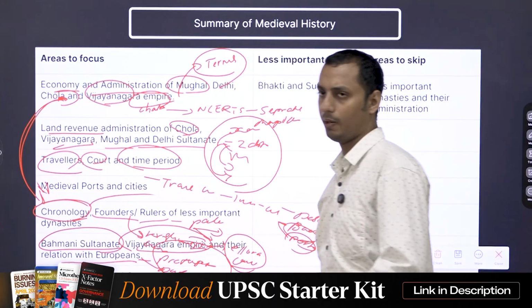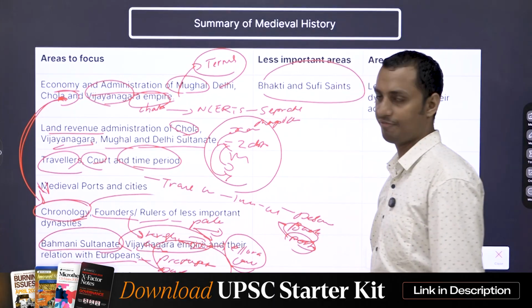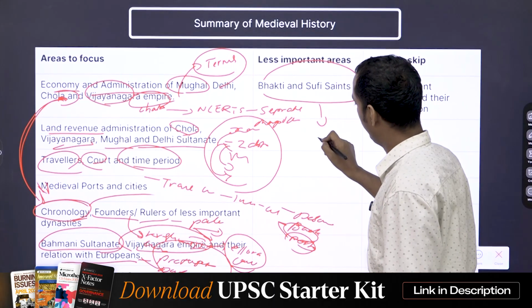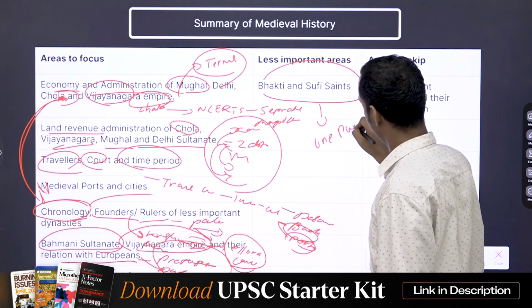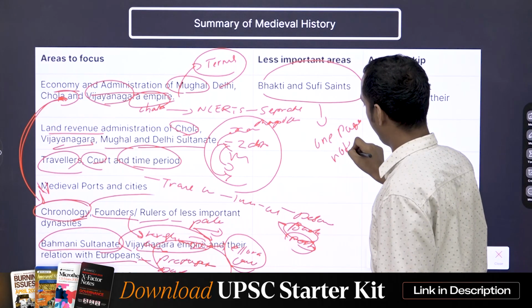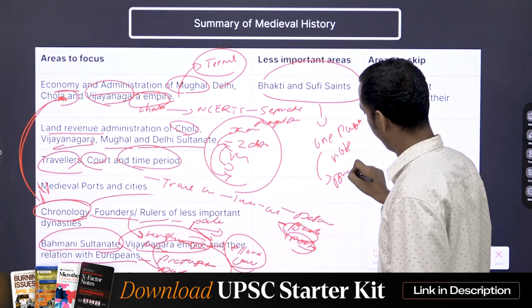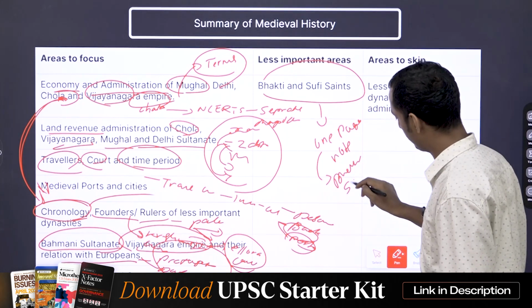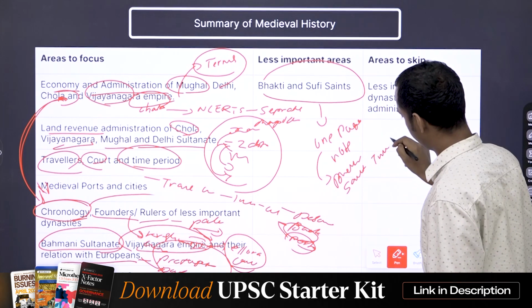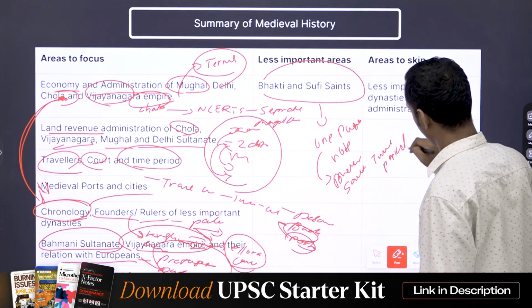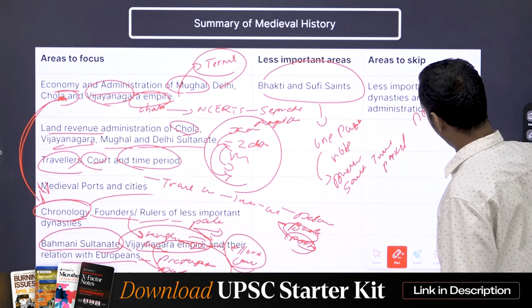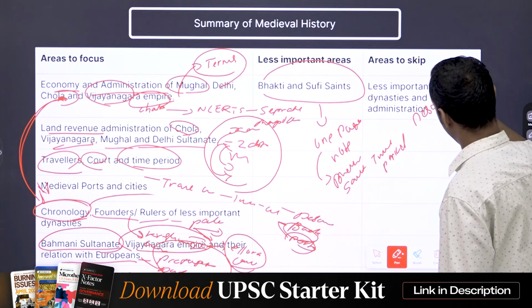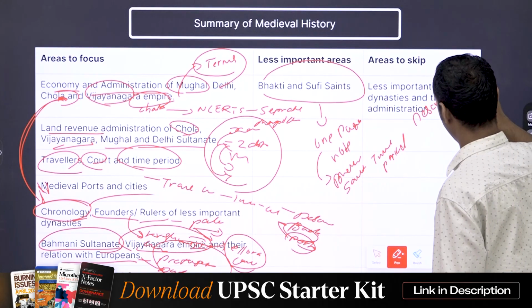Less important areas, I would say, are Bhakti and also Sufi saints. What do you need to do? You need to make a one-page note with respect to the Bhakti and Sufi saints. Let's say Bhakti. Who was the Bhakti saint? What was the time period? And what was the important contribution or the philosophy that they propounded.